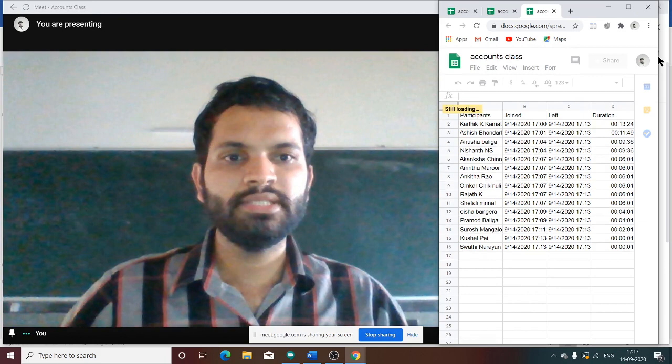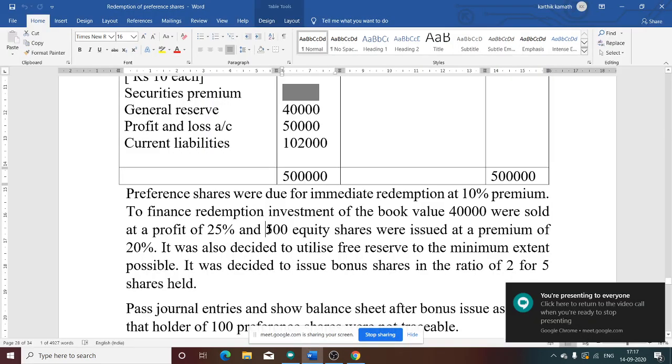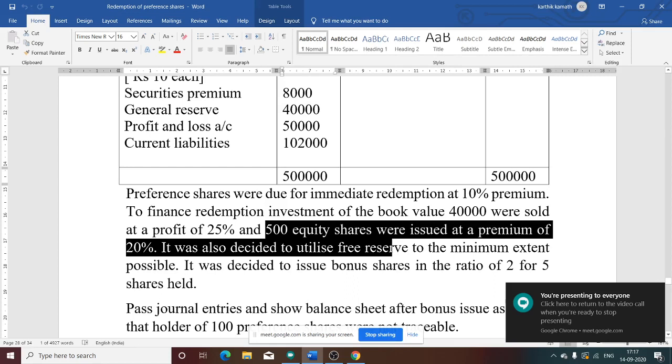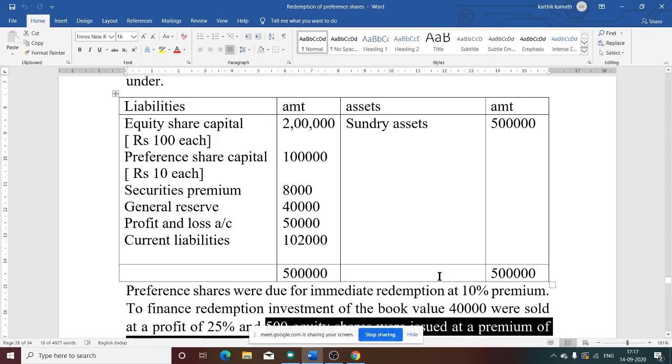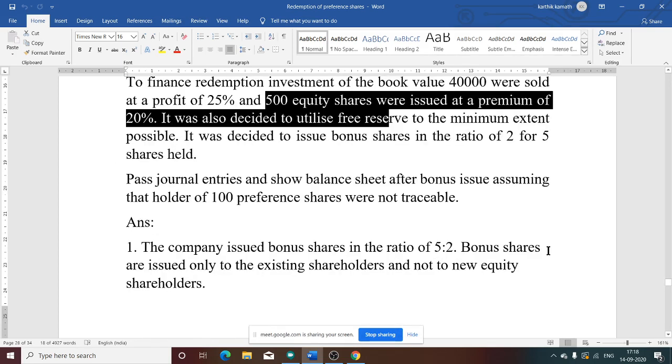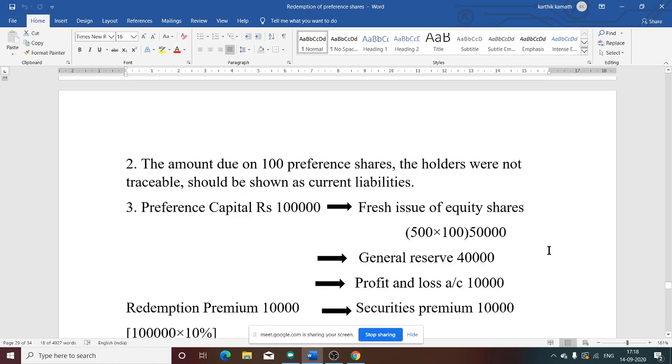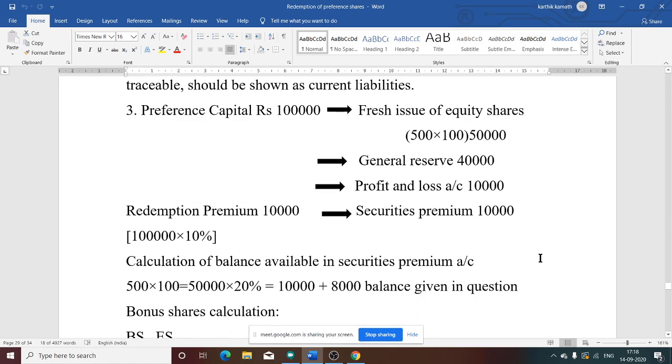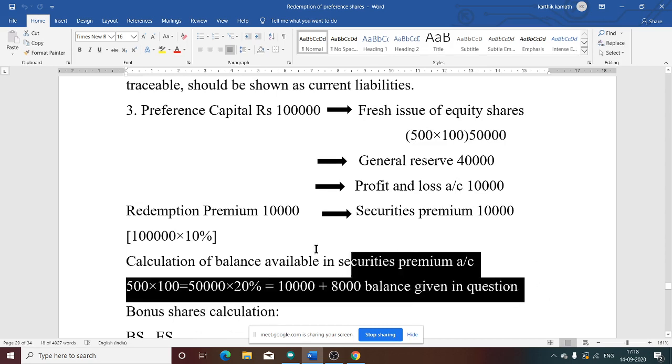See, fresh issue information is given in the question, isn't it? If you see the fresh issue information, 500 equity shares were issued at a premium of 20%. That means 500 into 100. We know the face value is 100 from the question. 500 into 100 is 50,000. Now on 50,000 you need to take 20%. So 50,000 into 20%, you will get 10,000. So 10,000 you will get, plus 8,000 is already available. So that is the total balance available in securities premium account.